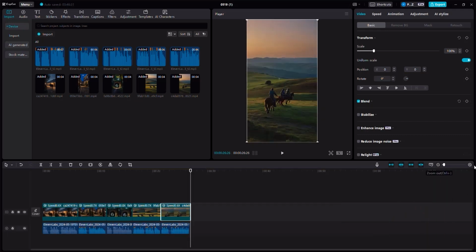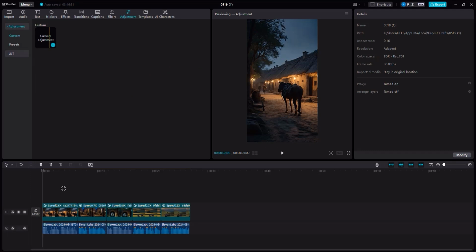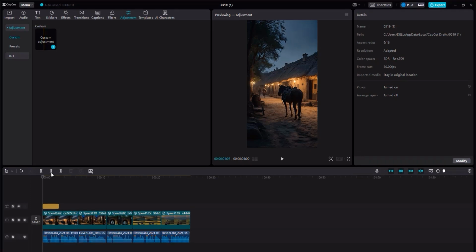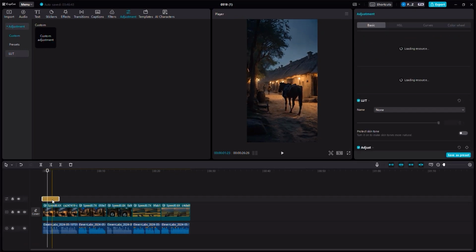Now let me zoom out for a second. And here we would like to apply an adjustment. So I'm going to click on adjustments, and I would like you to drag an adjustment right over here. Now the adjustment is important because it's going to make this look much better, and it's going to make it look like a Hollywood movie on a budget. So we can use filters, we can use all of these important elements. So I'm going to click on the adjustment.